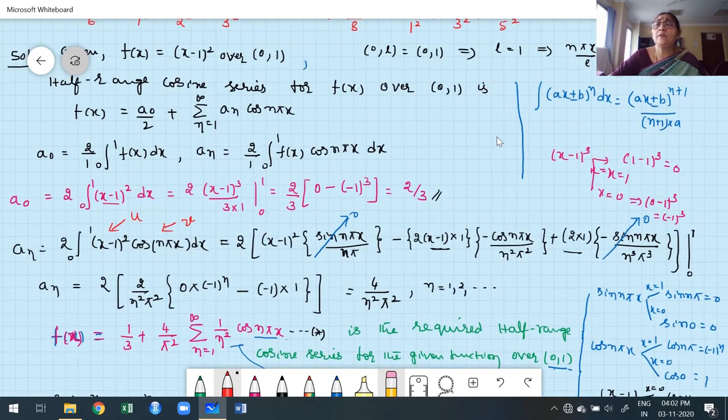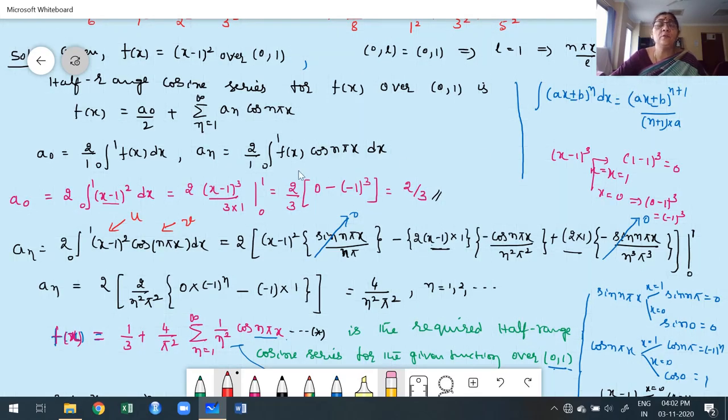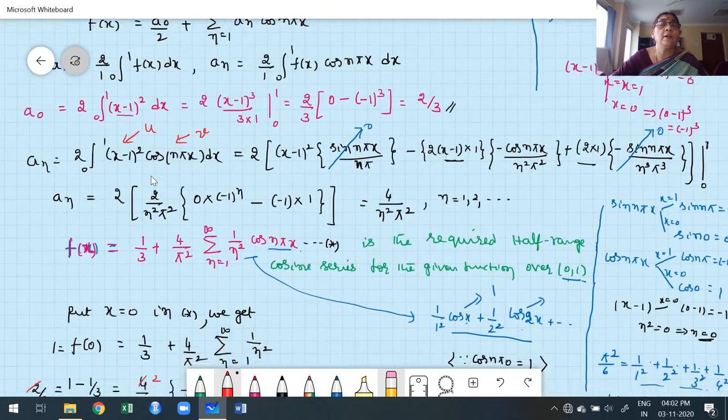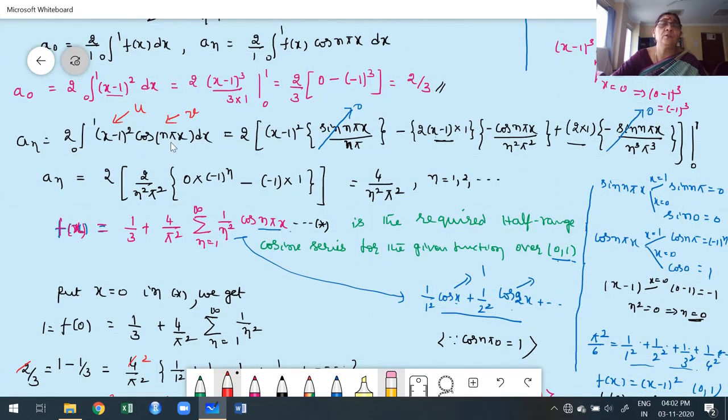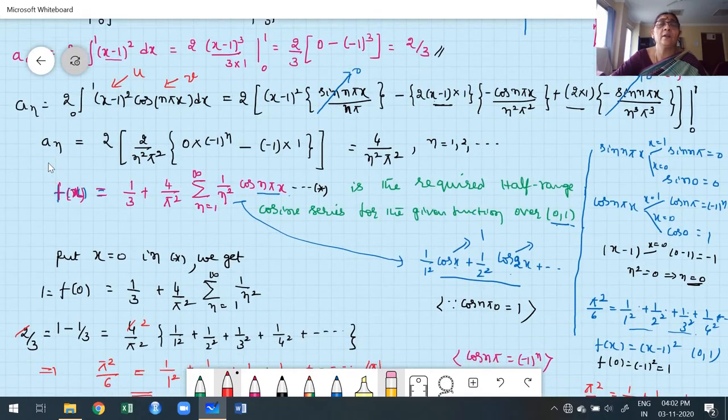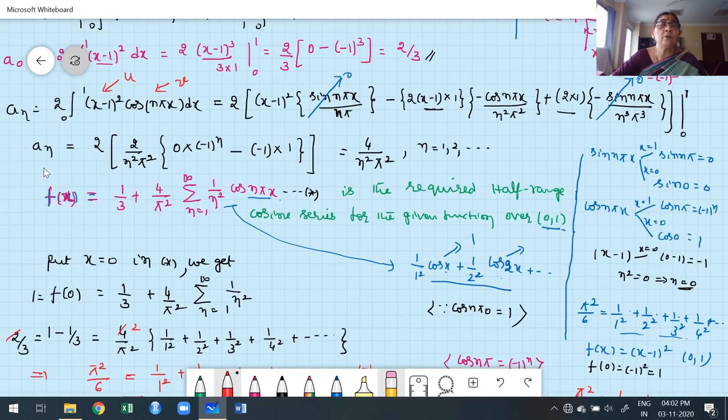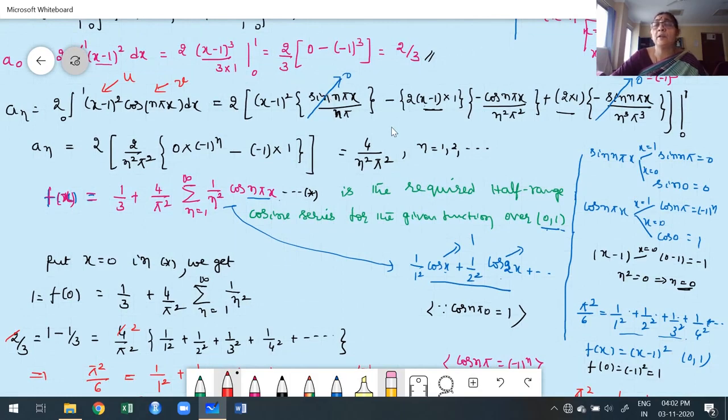integration of (px plus or minus p) to the power of n with respect to x. Whenever having a repeated linear factor, you go for this, then it is easy to simplify while applying upper and lower limits. While finding An also, don't expand this. You take it as this is u, this is v. We carefully apply the upper and lower limit. I told you a number of times, whenever having a product of sine or cos, don't simply apply the values for each and every term for upper and lower limit. Take the sine function and cos function separately, verify the corresponding upper and lower limit.